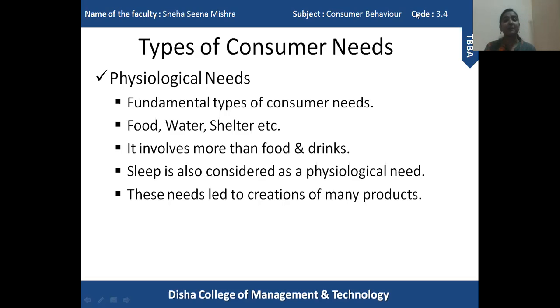These are products which are created to provide us some kind of enhanced product to satisfy our physiological needs. So basically, physiological needs are the basic needs in order to survive. These needs are to be fulfilled so that human beings can survive.